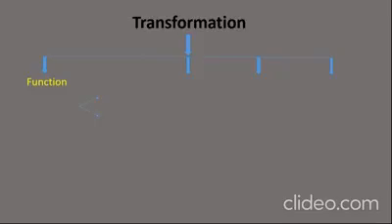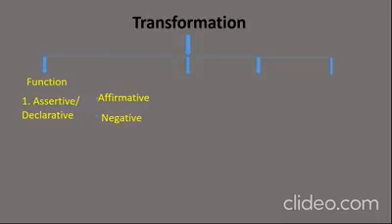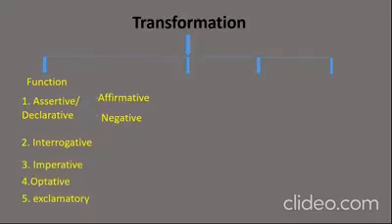Transformation can be done four ways. The first one is according to the functional types of the sentences. According to the function, the sentences are 5 types. The first one is assertive or declarative sentence, and it is 2 types: one is affirmative and the other is negative. Number 2 is interrogative. Number 3 is imperative. Number 4 is optative. Number 5 is exclamatory.